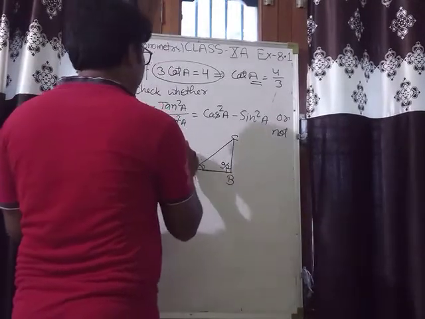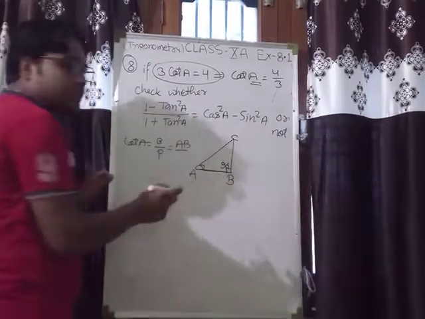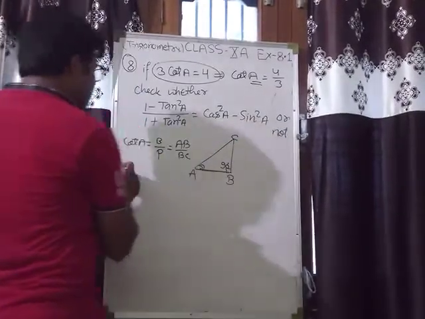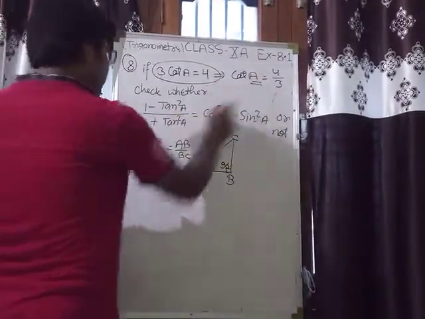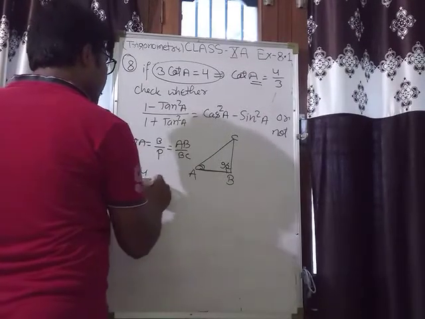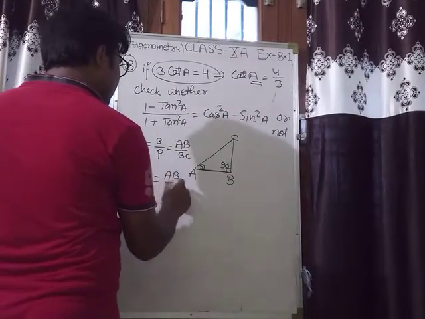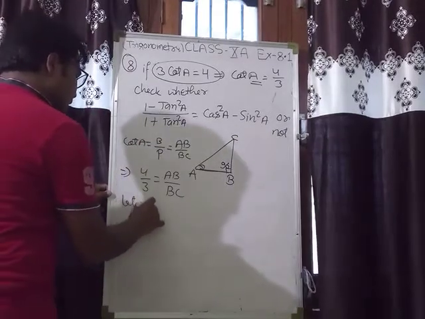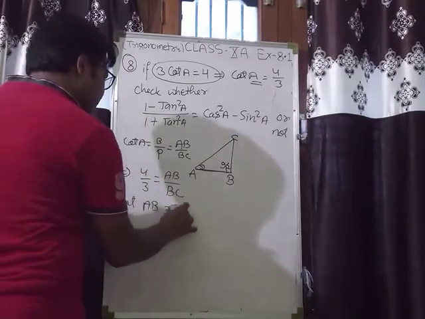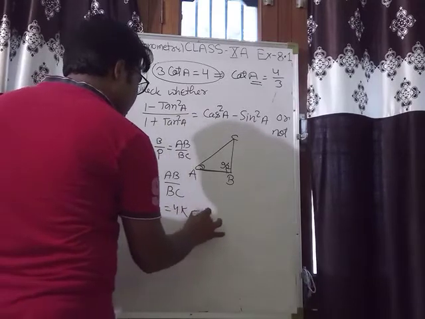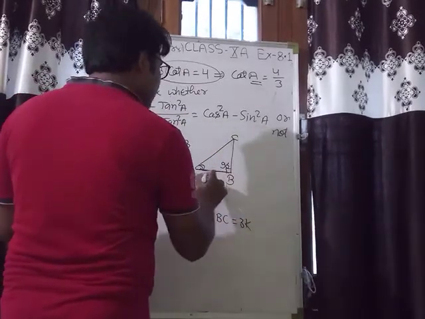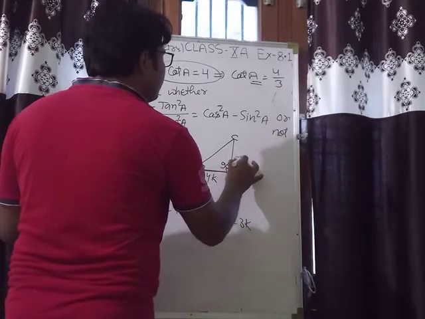So AB will be base and perpendicular is opposite to this angle, that is BC. Okay. So clearly cot A is given 4 by 3, 4 by 3 is equal to AB upon BC. So let AB is 4K and BC is 3K.